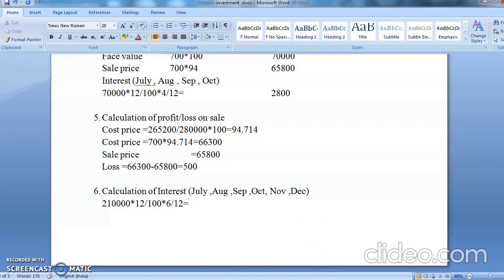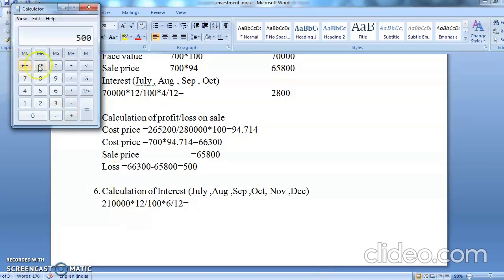You will be having an interest. So chalo, 2,10,000 into 12%.